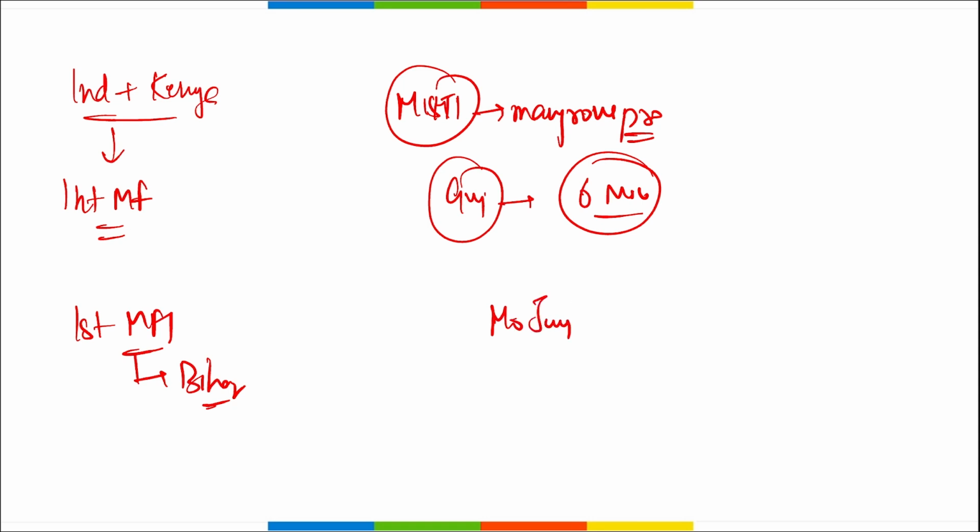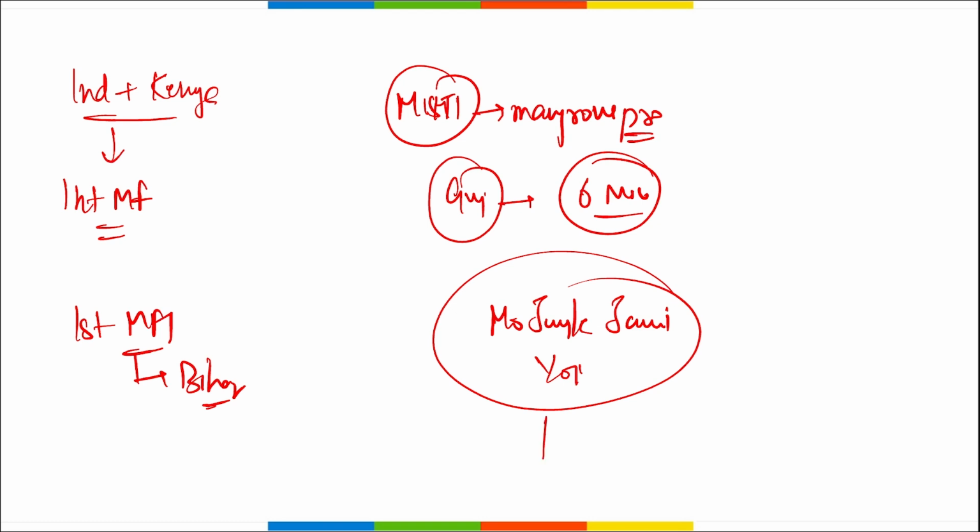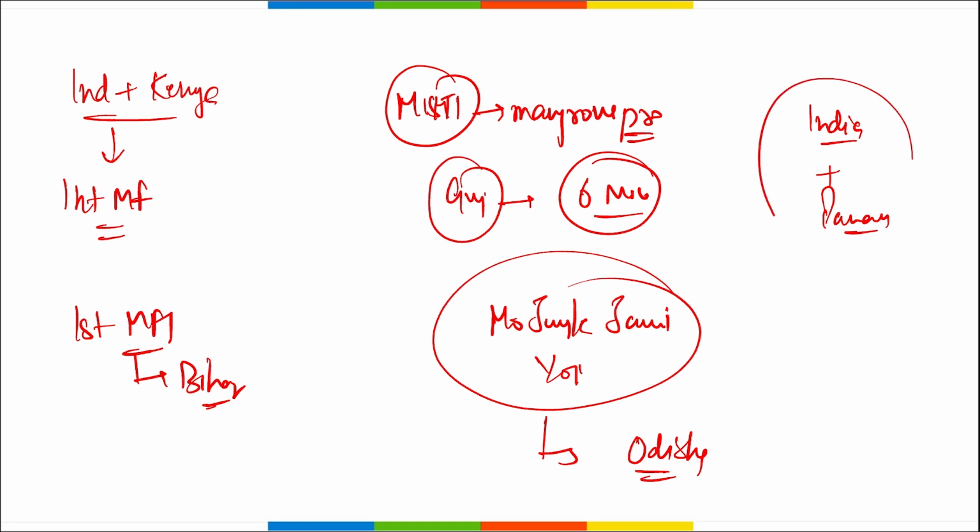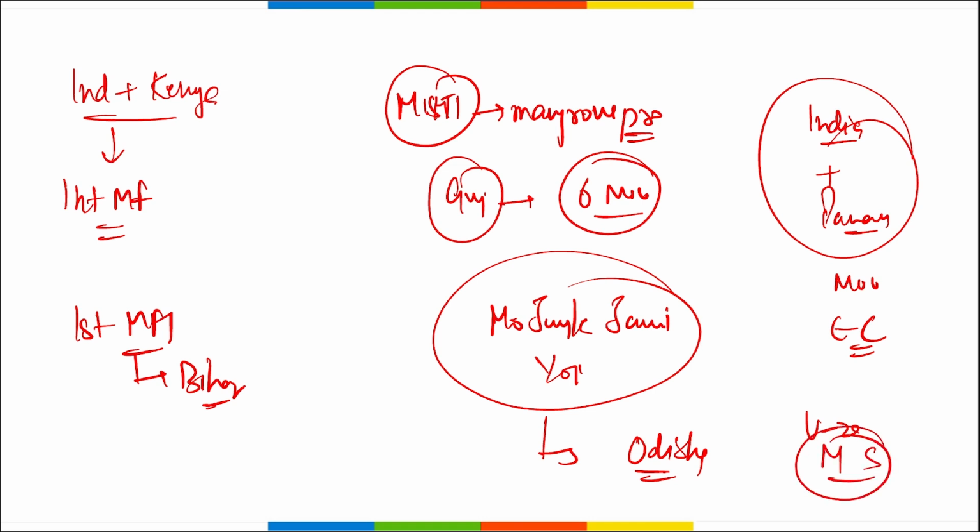Then Mo Jungle Jami Yojana. This Mo Jungle Jami Yojana was launched by which state? It was launched by Odisha government, correct? Then recently India along with which country? Along with Panama recently signed an MOU for electoral corporation. Then Urban 20 Mayoral Summit was held in Ahmedabad, Gandhinagar.